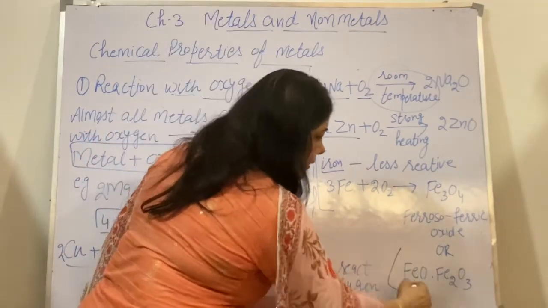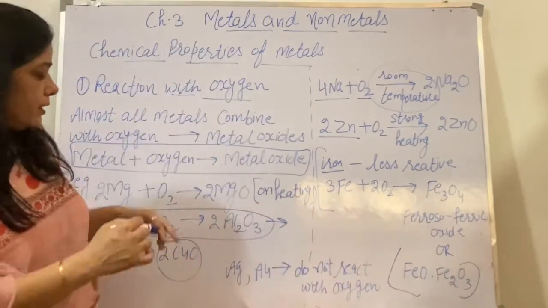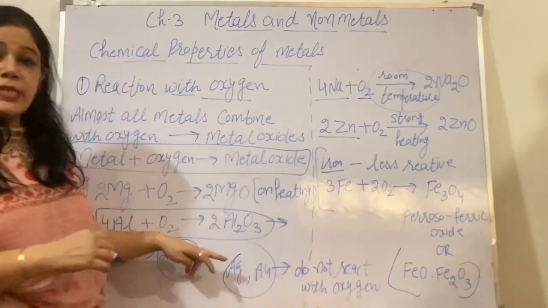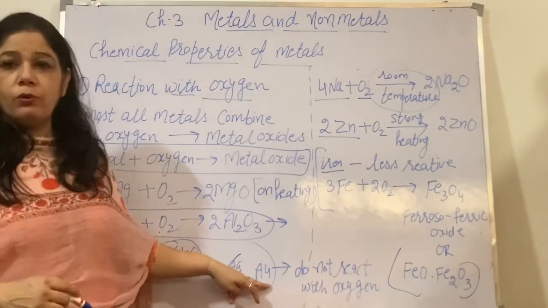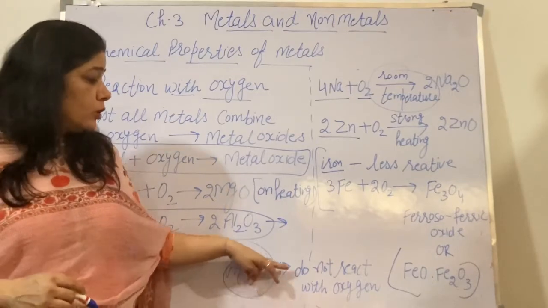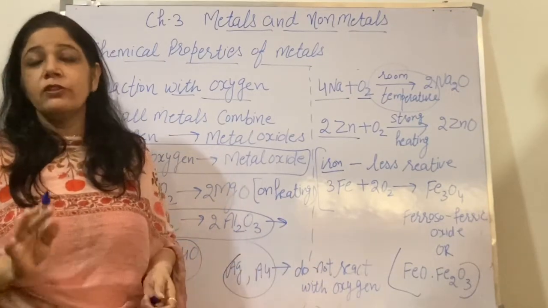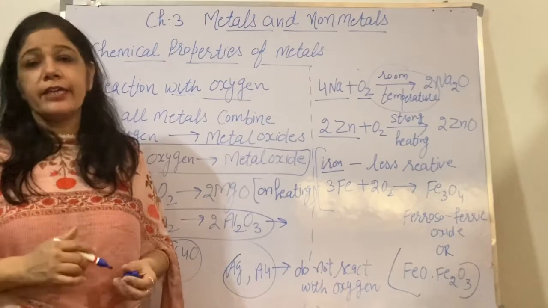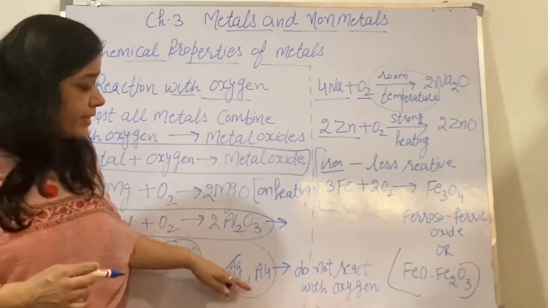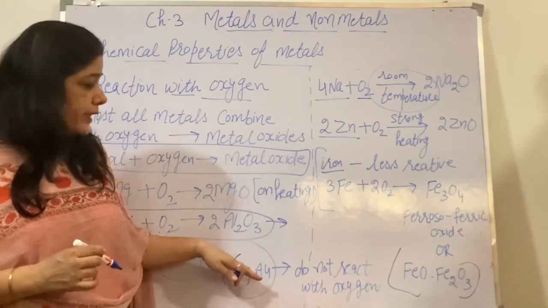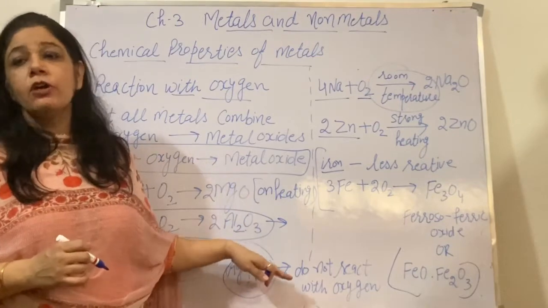Lastly, silver, Ag, and gold do not react with oxygen. If you look at the reactivity series, they are the least reactive metals and they do not react with oxygen.